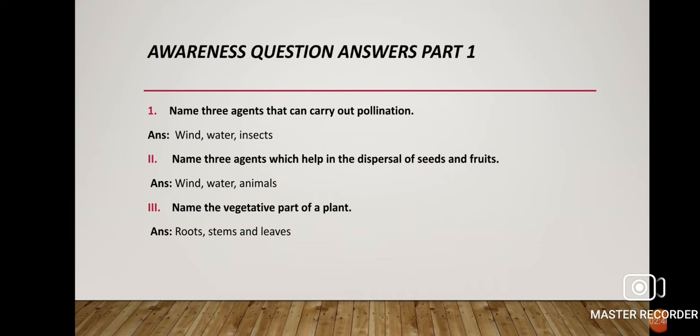From the root, a sweet potato plant can be grown. From the stem, a potato plant can be grown. Not only potato, but also money plant, cactus, and rose. And from leaves, you can say bryophyllum. The buds are present in the leaf margin. From there, a new bryophyllum plant can grow.